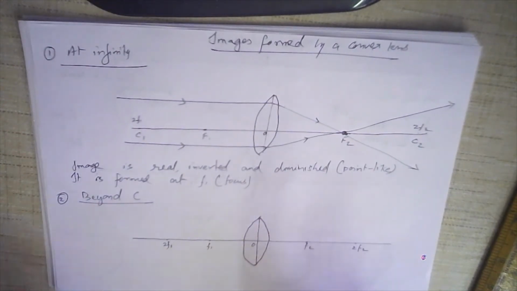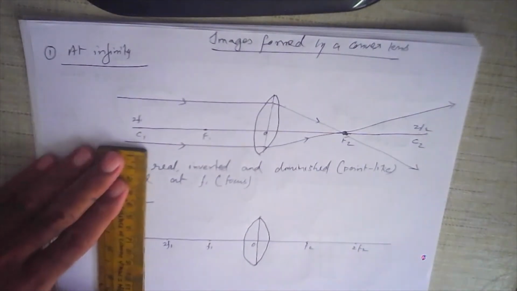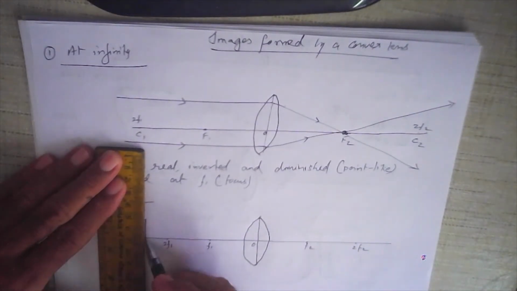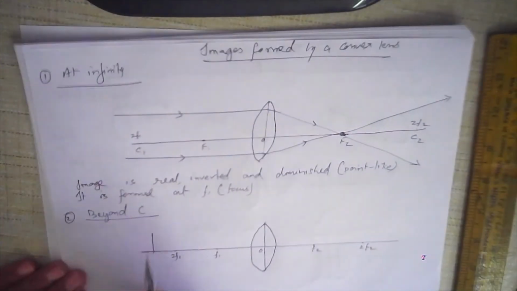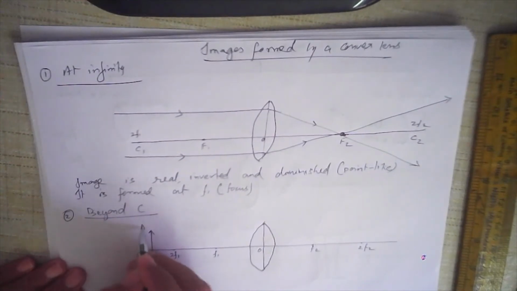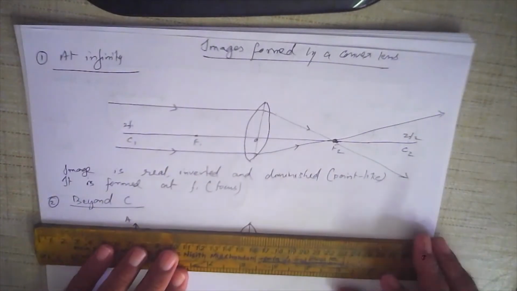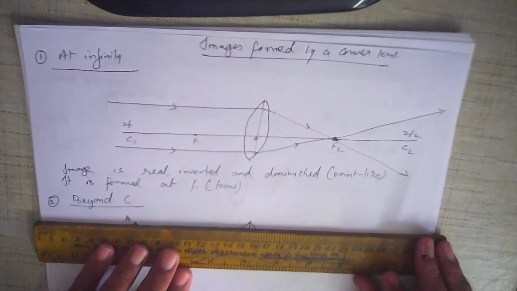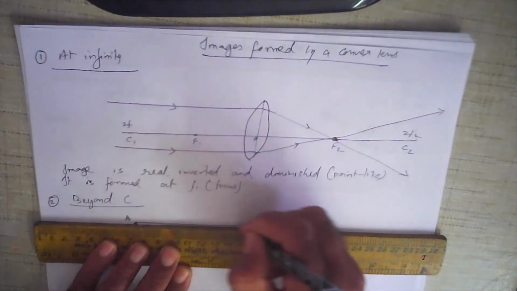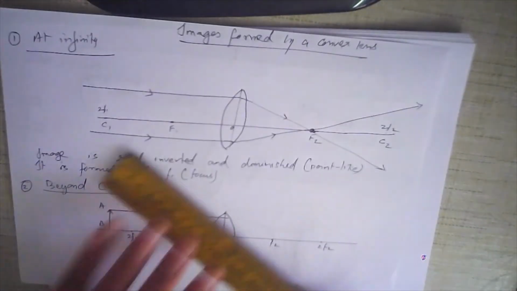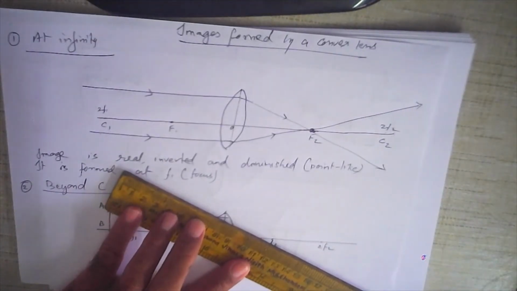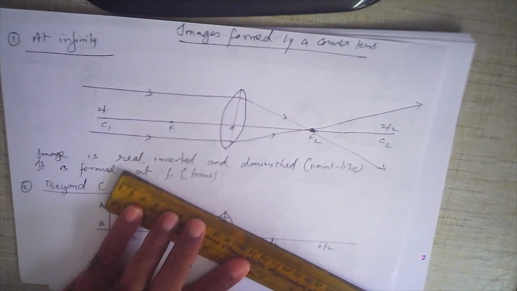Now the object is placed here. I am placing the object AB. Now one ray of light goes straight, parallel to the principal axis this way. From there, it is converged. You see, it comes downwards.